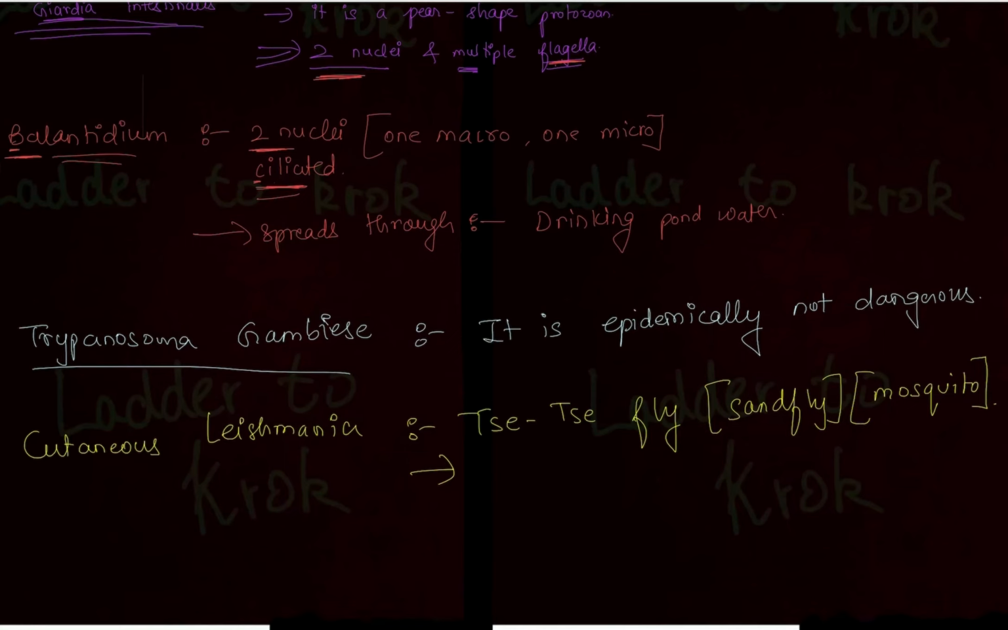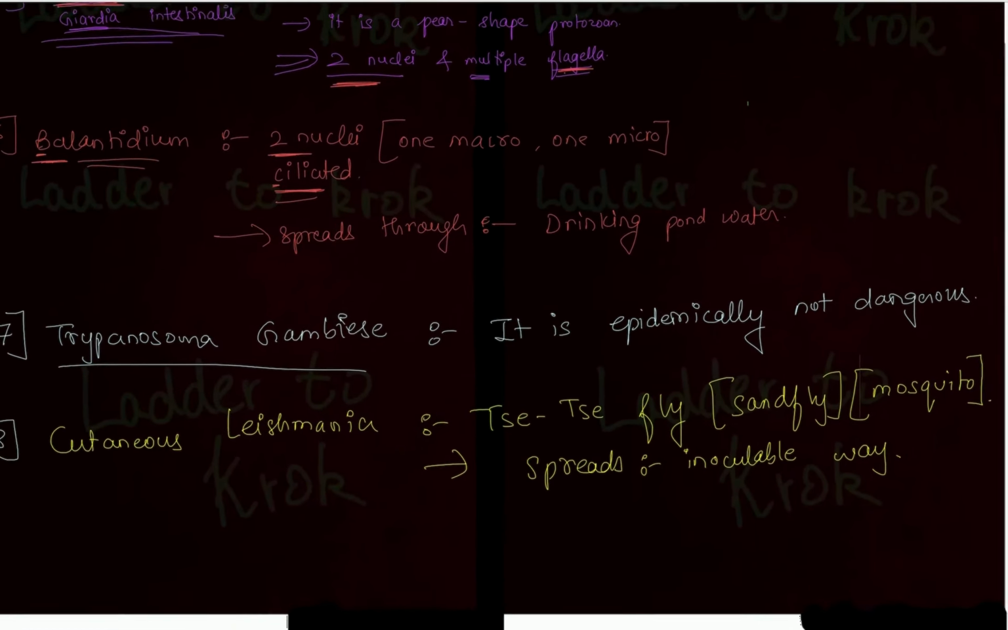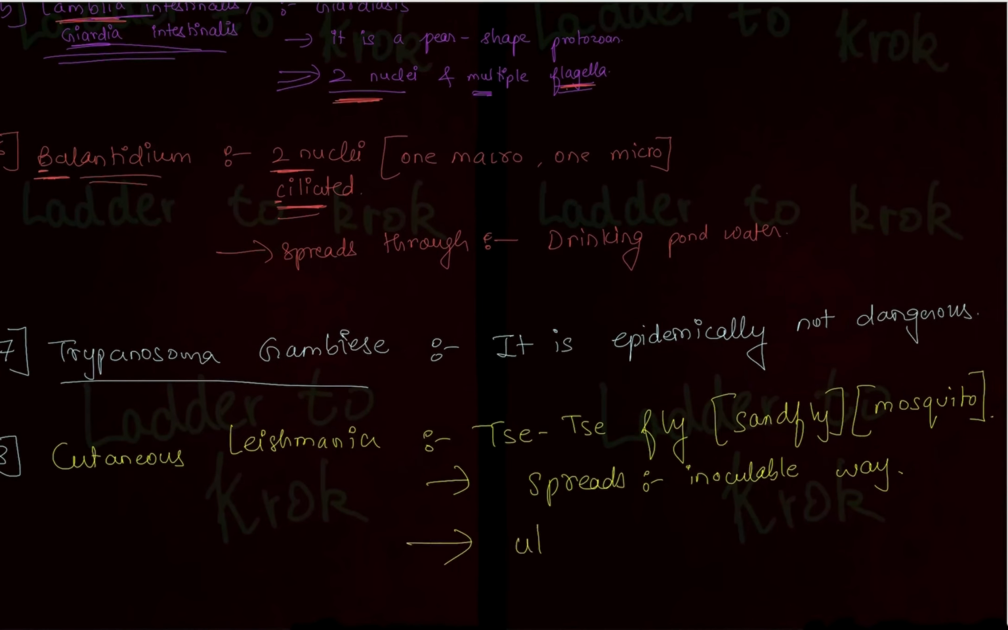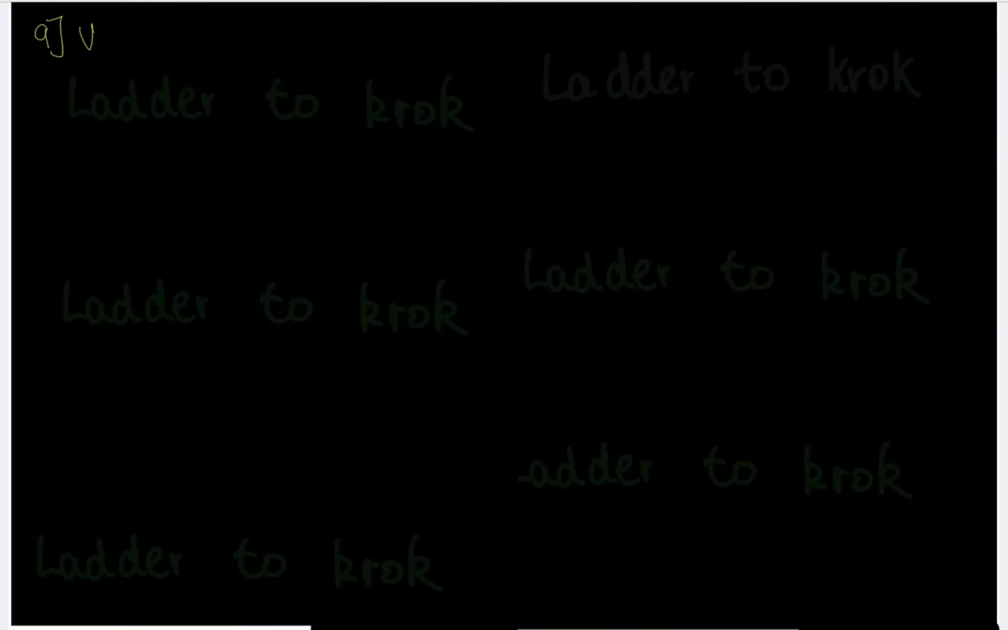The next thing that you should know is that it spreads through the inoculable way. Inoculable is related to vaccination, with a needle. Here it basically means that if you inject a needle into the skin, through that somehow this cutaneous Leishmania can get into the human body. The next point you should remember is the symptoms: ulcers will be present on the skin and face. Cutaneous itself means skin, so it will obviously be related to the skin. So there will be ulcers present on the skin and on the very sensitive part of our body, that is the face.